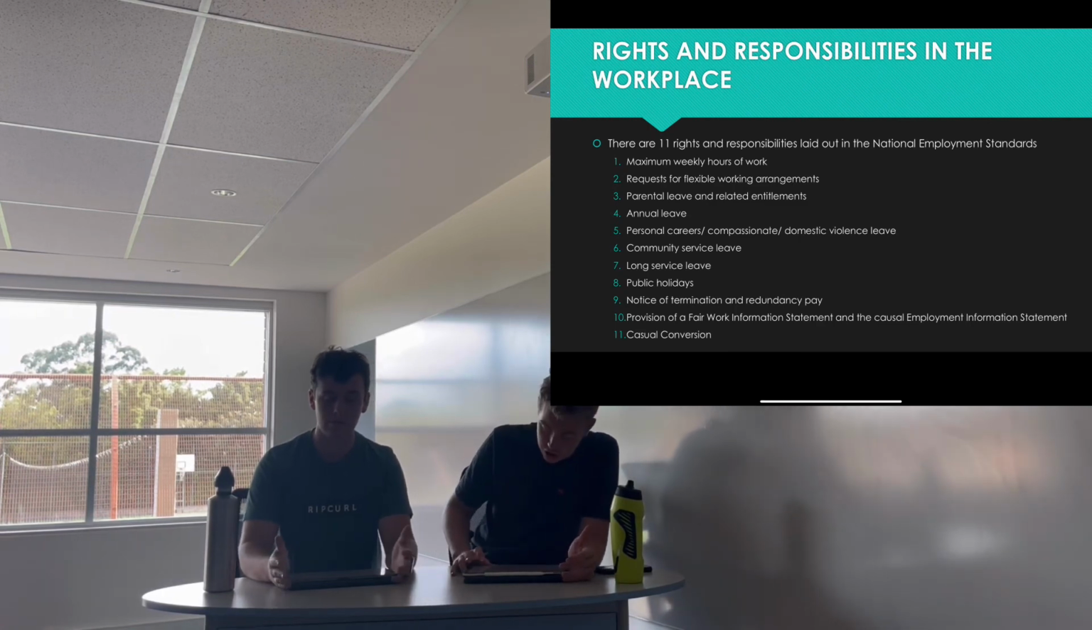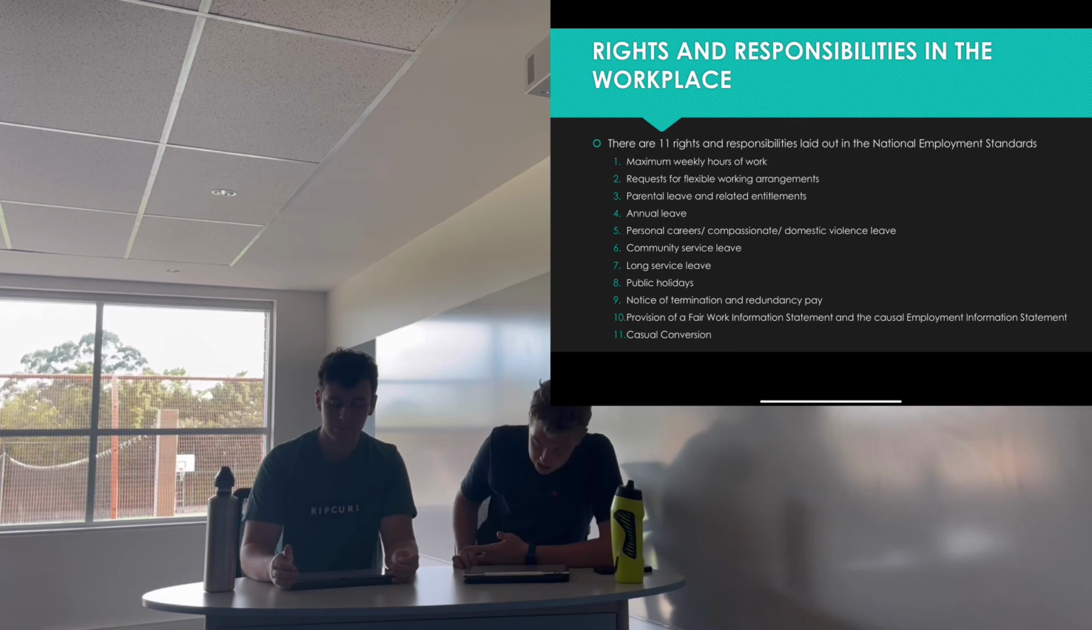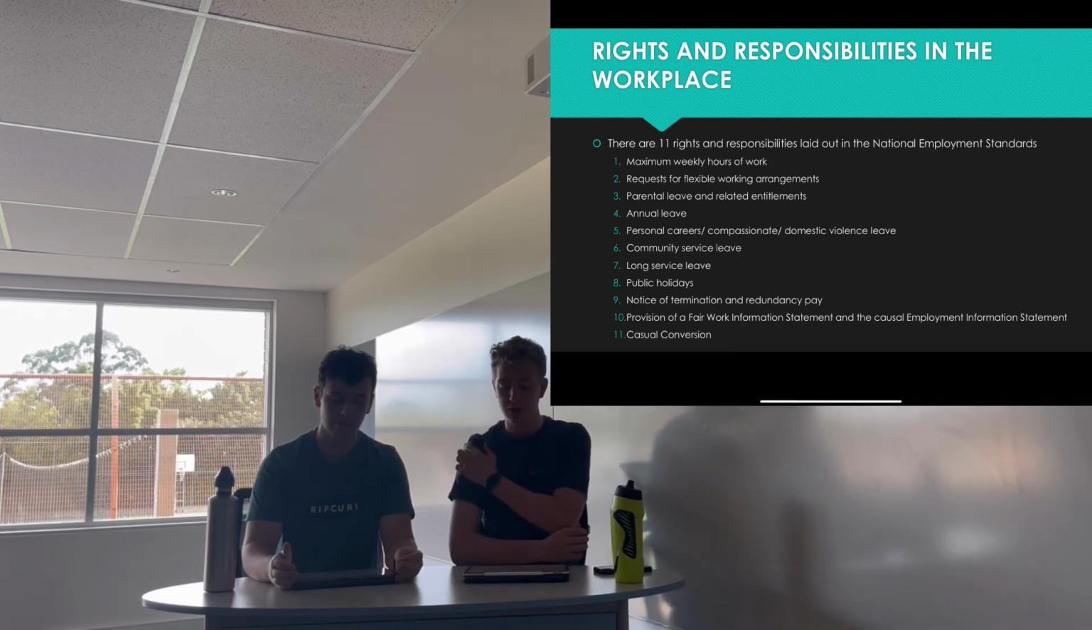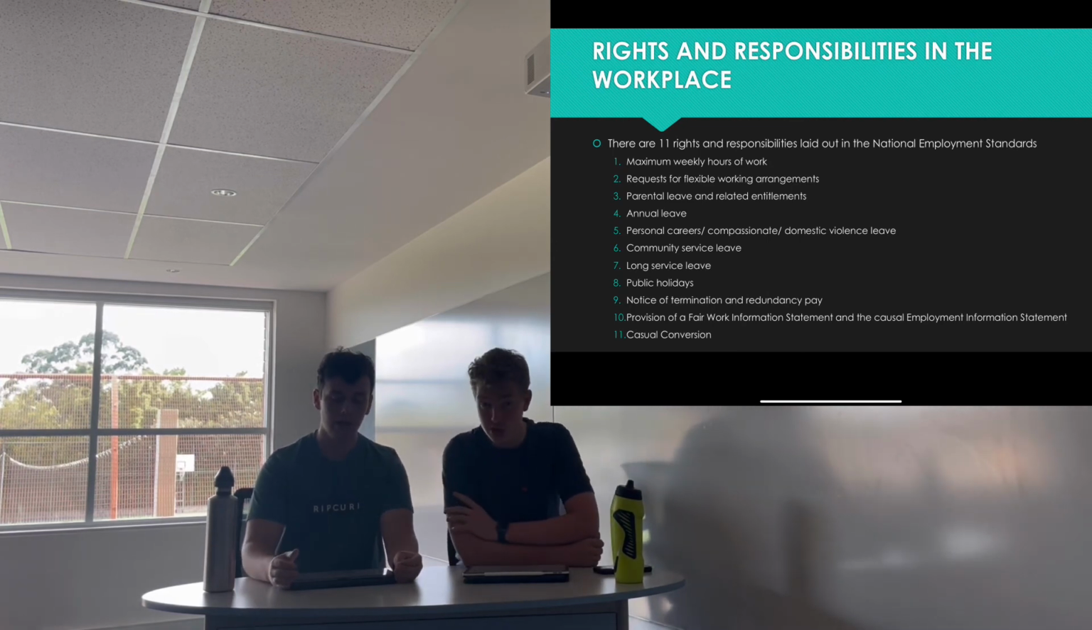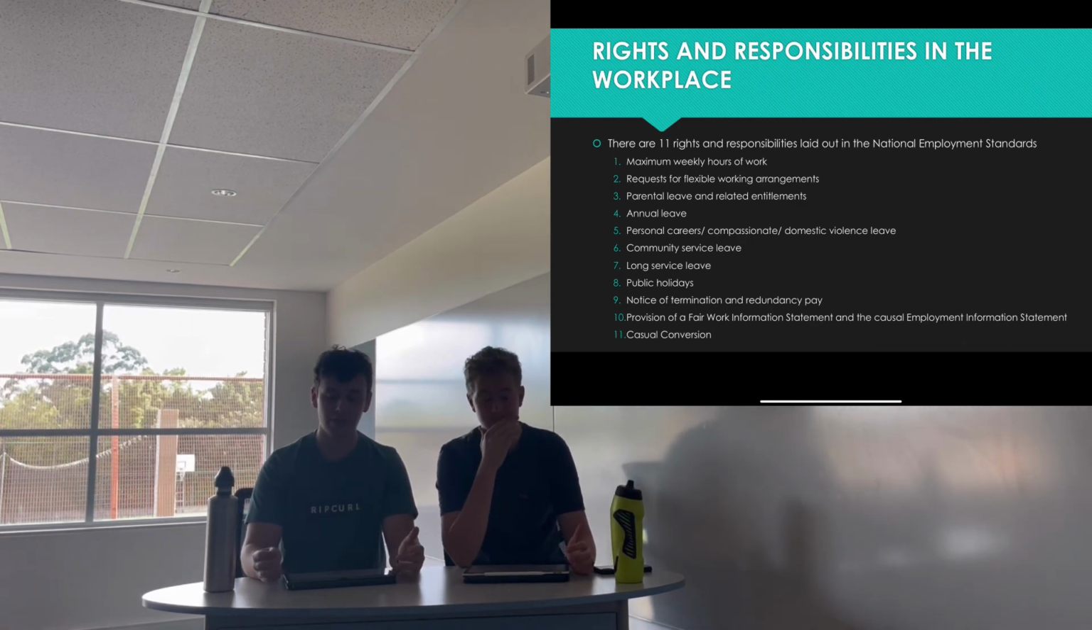We then have community service leave, which means that employees are allowed to take unpaid leave for voluntary emergency activities and leave for jury service with an entitlement to be paid for up to 10 days for jury service. Next, we have long service leave. So this is paid leave for employees who have been with the same employer for a long time. So it sort of just rewards loyalty rather than punishing disloyalty.